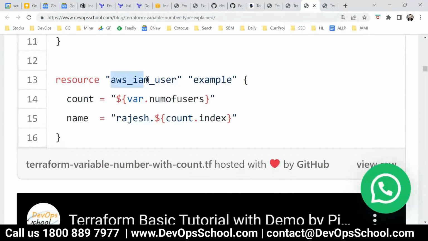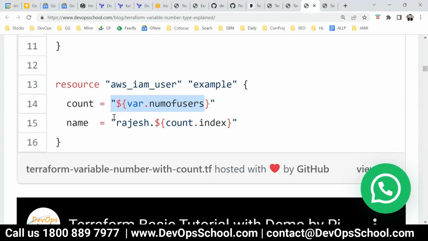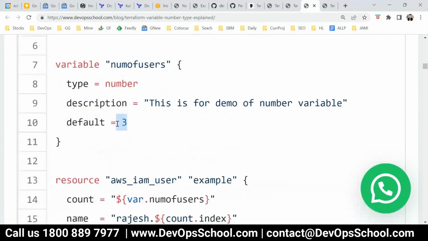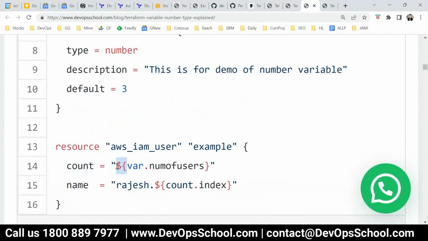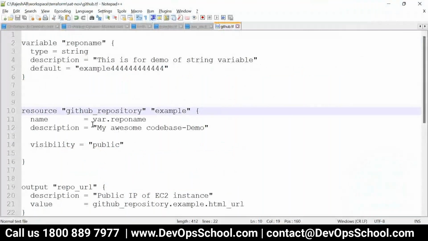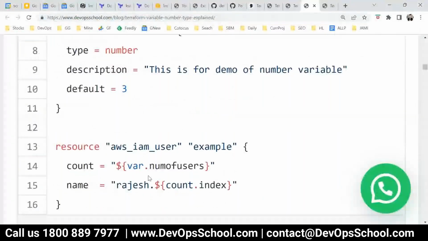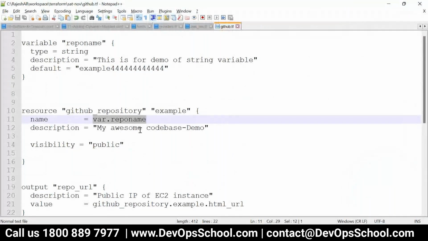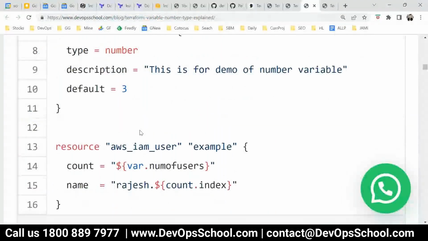Look at this here. In resources, I'm creating an IAM user, and here count will loop through multiple, as I told you. Let's say you set number of users to 3. So here count is equal to, this is the old style, which has been deprecated. This code is old style, that's the reason I added it. Mind it, this is the new style. That's the reason I'm always saying don't refer to any personal blogs, because there are so many changes happening. Always refer to the official documents. Only this much is needed in the current version of Terraform: var.number_of_users, which is equal to 3.